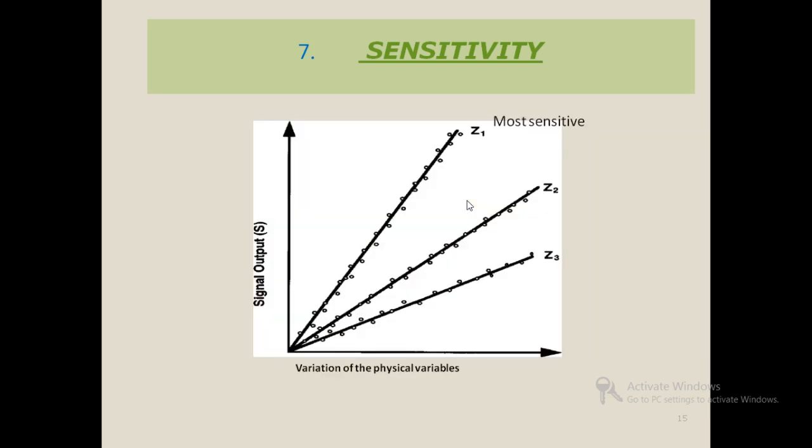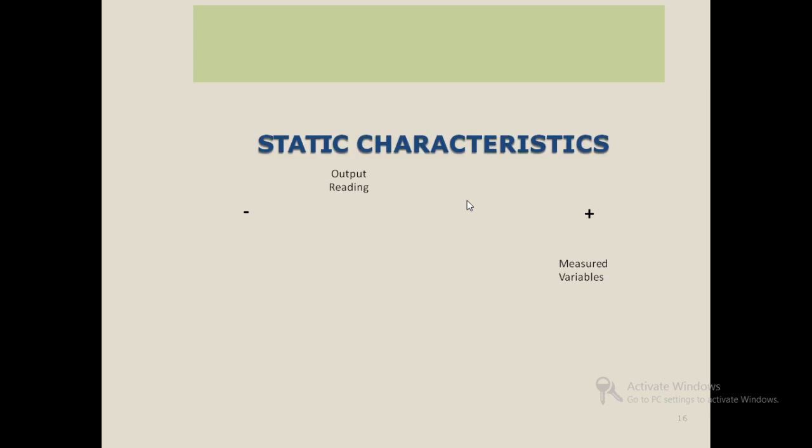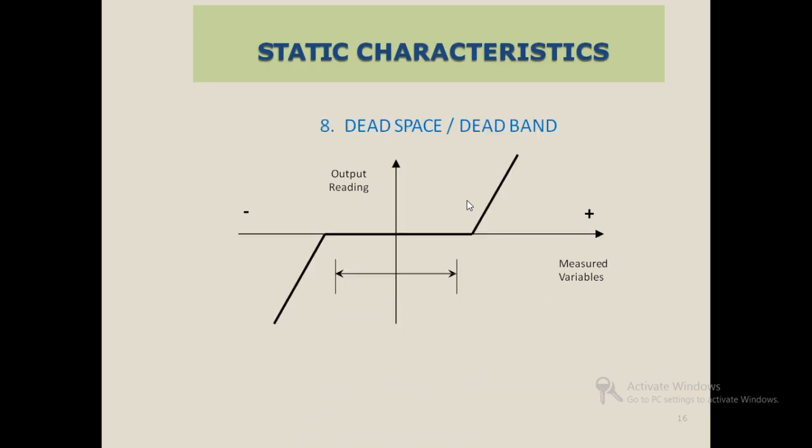When you are talking about the sensitivity, there is the variation of the physical variables to signals output, that is represented as S. The higher value is Z1, that is the most sensitivity when you are comparing to the Z2 and Z3. Next one is dead space or dead band.